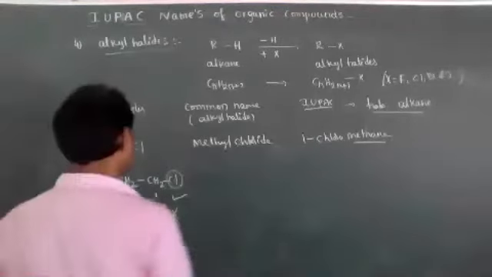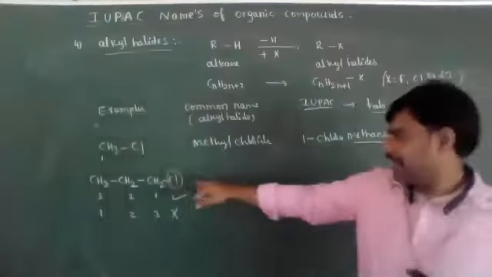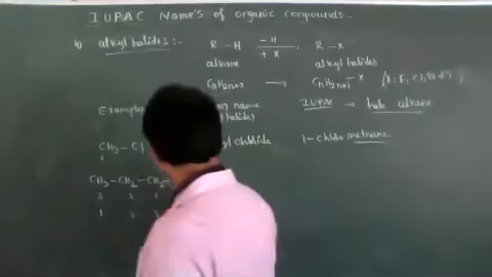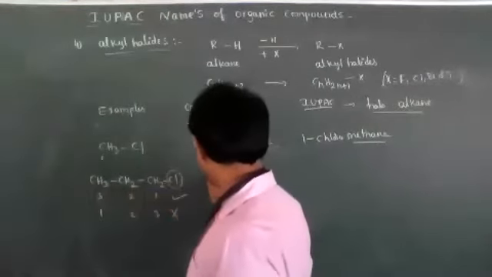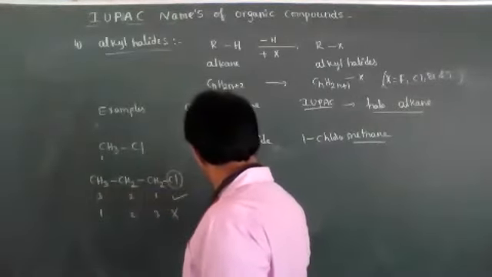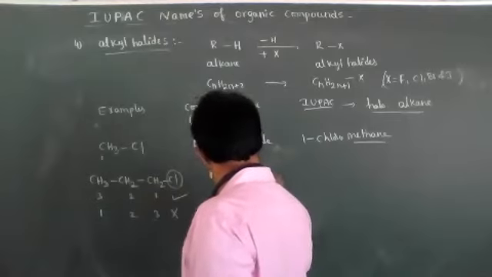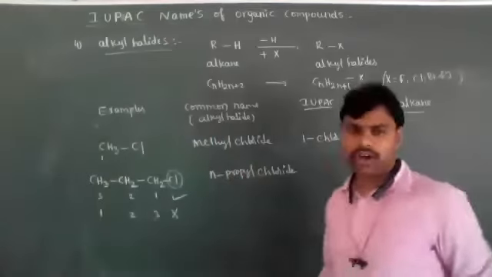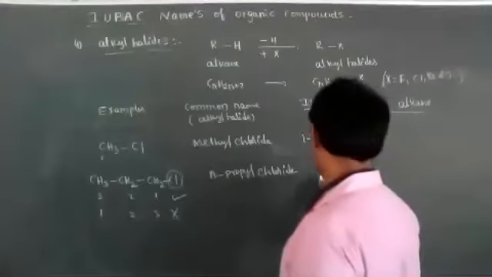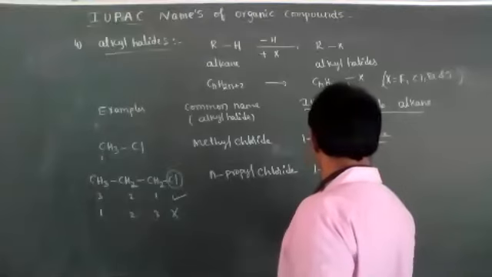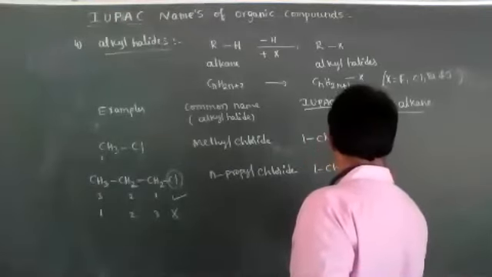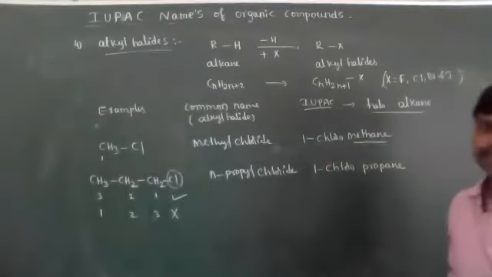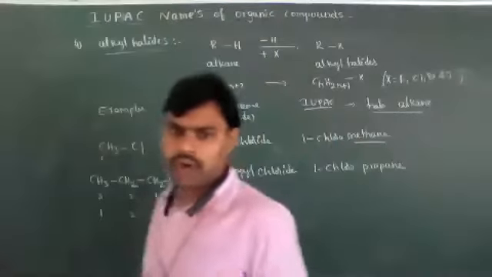The common name: the alkyl halide is a straight chain without any branches, so it is called N-propyl chloride. Its IUPAC nomenclature is 1-chloropropane.